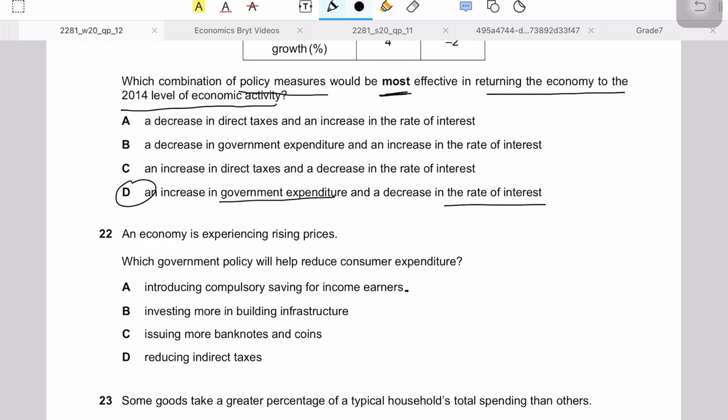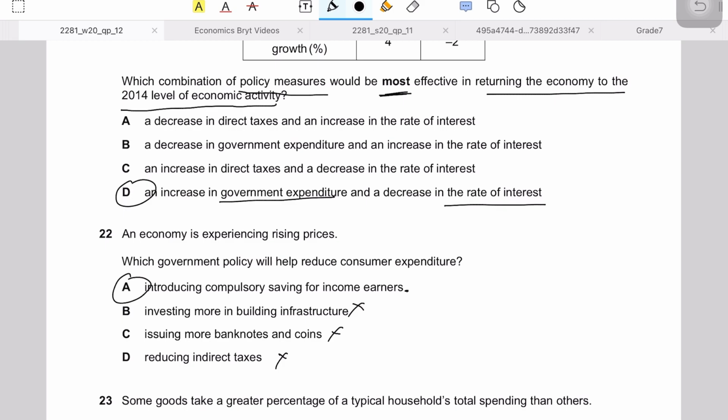Part B says investing more in building infrastructure. No, because investing more in building infrastructure would actually increase aggregate demand. Issuing more bank notes would obviously increase money supply, and hence increase aggregate demand. Reducing indirect taxes would increase consumer expenditure, as it would make the goods cheaper. So the answer option should be 22, should be A, introducing compulsory saving for income earners.